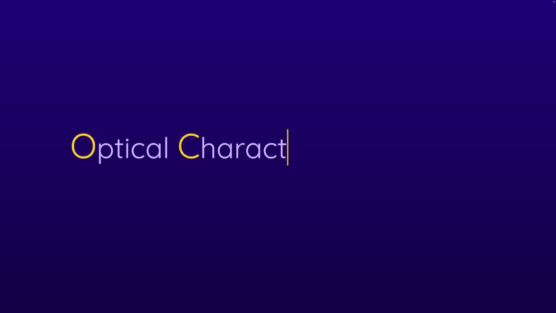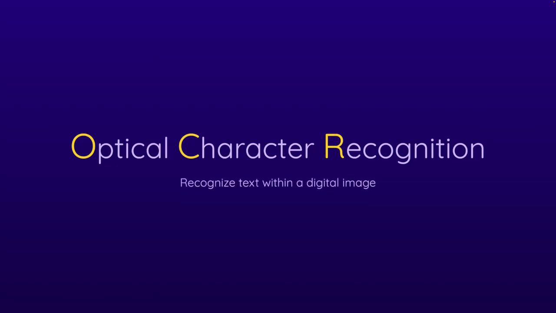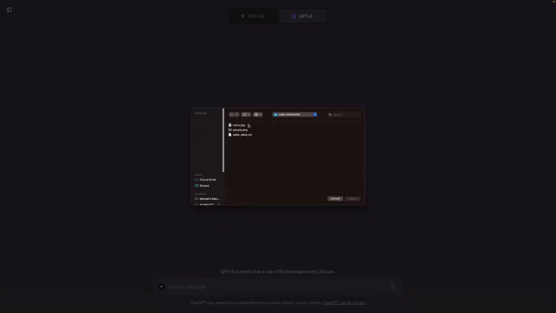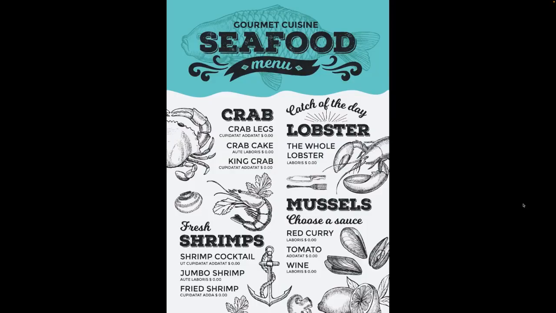Another really cool feature of the code interpreter when working with images is OCR, Optical Character Recognition, or in simpler words, recognizing text within a digital image. So if an image contains any text, the code interpreter is able, or should be able, to identify this text and provide it as output in your chat. So let's now upload the menu JPEG. And before we see if this OCR logic works here, this is what the menu looks like.